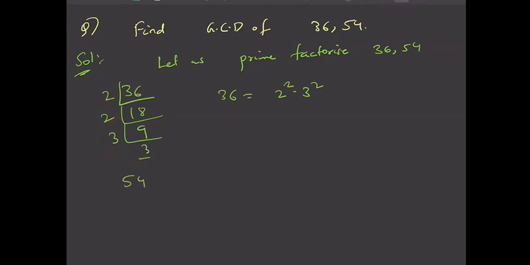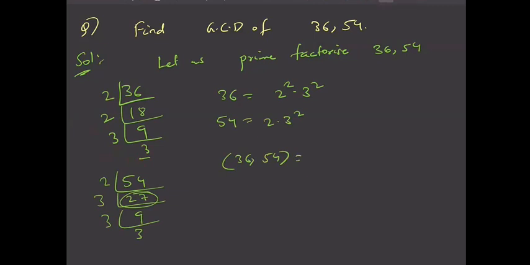Now let us prime factorize 54. So 2 is common. So 2 into 27 is 54. And then 2 is not a factor of 27. So 3 is a factor. So 3 9s are 27 and 3 3s are 9. So we have 54 is equal to 2 into 3 cube. Now clearly you can write the GCD of 36 and 54. The maximum common thing in 2 is 2 only. And in 3 you can have 3 square is the maximum common. So it is 2 into 9. This is 18. Fine.